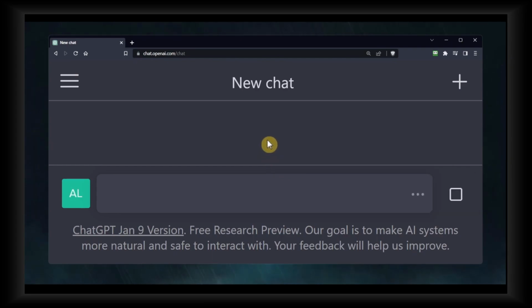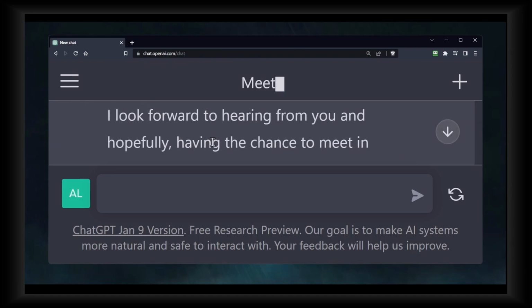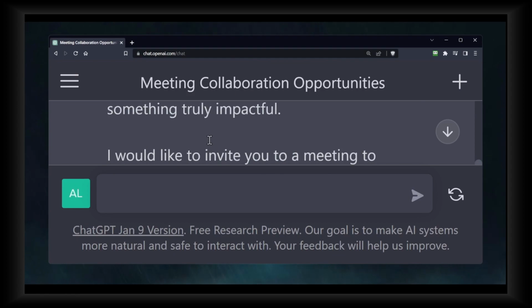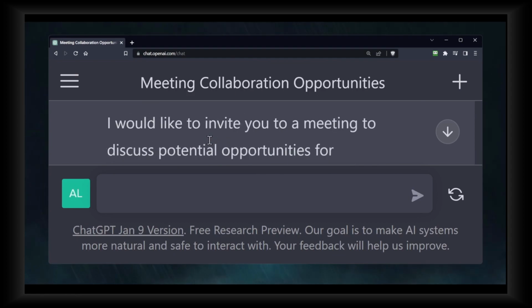Now, this is not a perfect email. Obviously, you need to add something to the email. Actually, change the email. Make it better because that's what you should do. Even if it's perfect, I think adding your own take, you know, editing the email a little bit more so it sounds more natural.